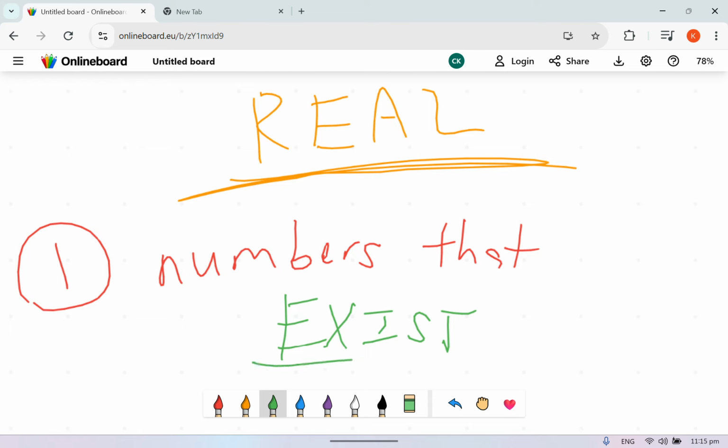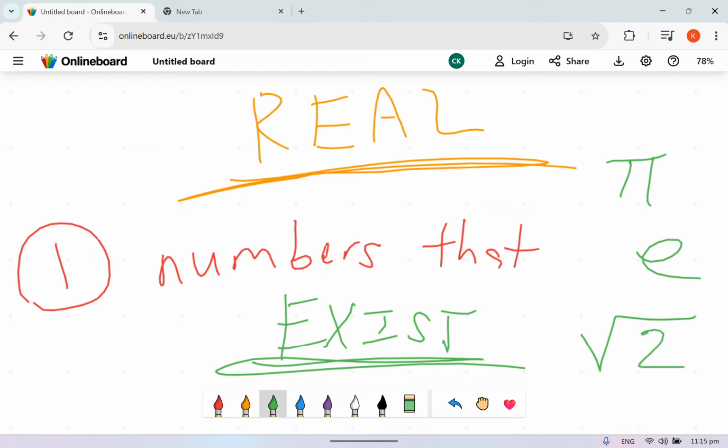It's literally this definition. Numbers that exist. So, pi, I know it is irrational. It cannot be defined as a fraction, but it is still indeed a number that exists. E is still a number that exists. The square root of 2, it cannot be defined as an exact fraction, but it is still existing.